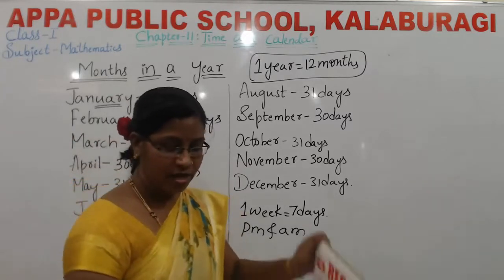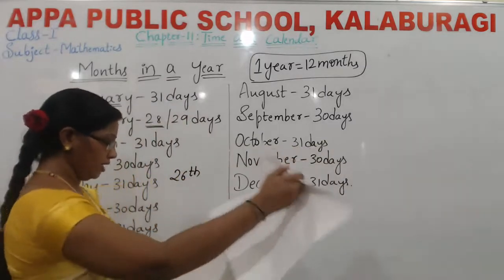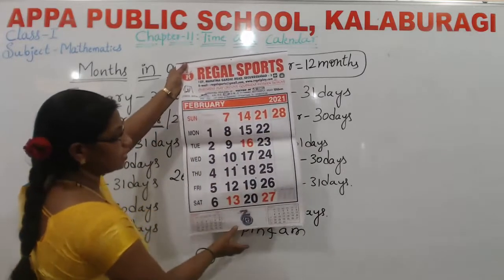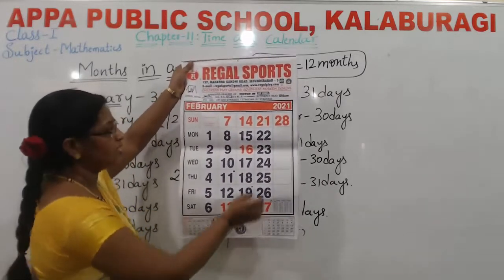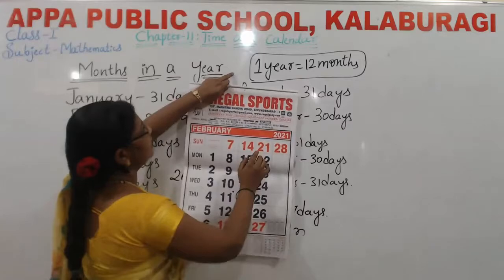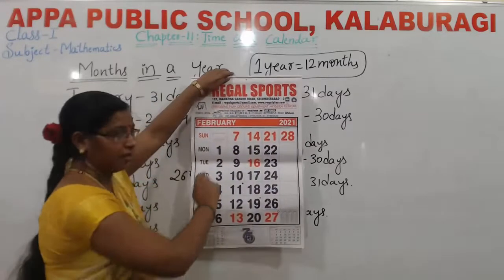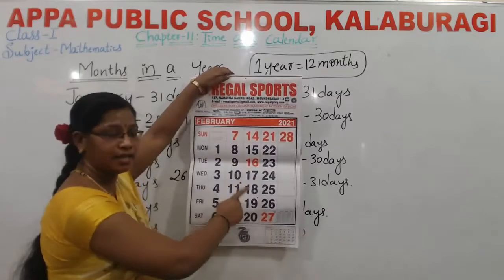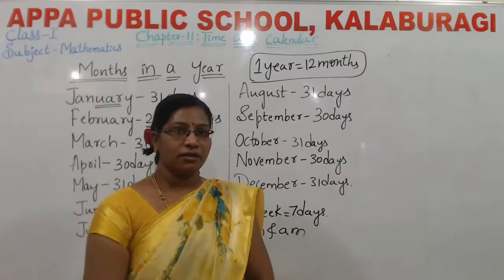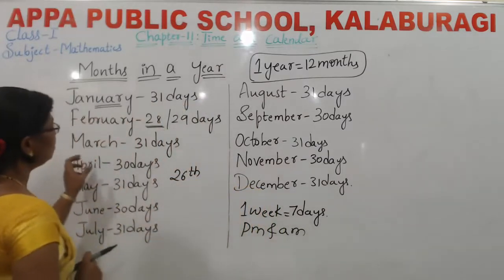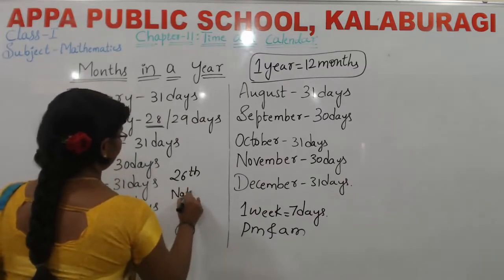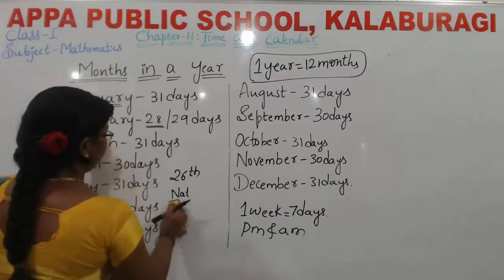See, we are in the February month. I will show here. See how many days are in the February month. Yes, very good. 28 days are there. In this February month, we celebrate the 28th, Sunday, that is National Science Day. This is an important day. You should remember in which month we celebrate important festivals. National Science Day is celebrated on February 28th.